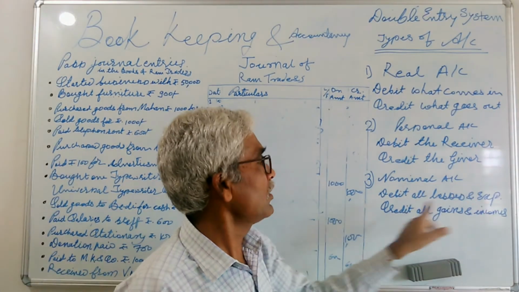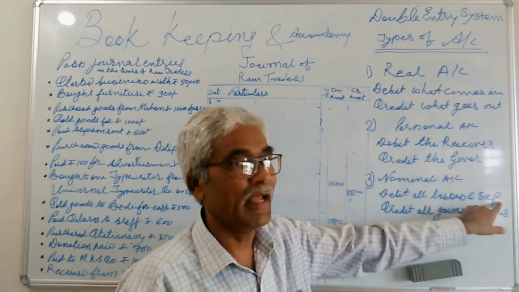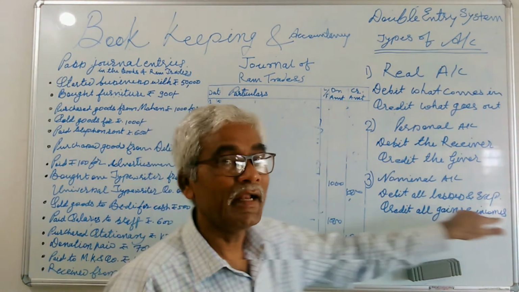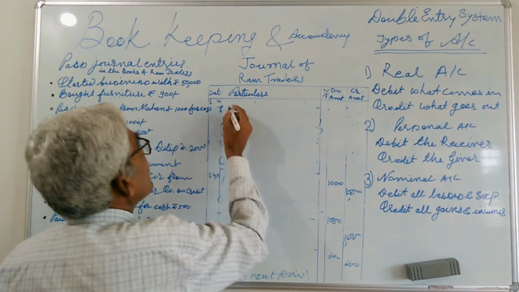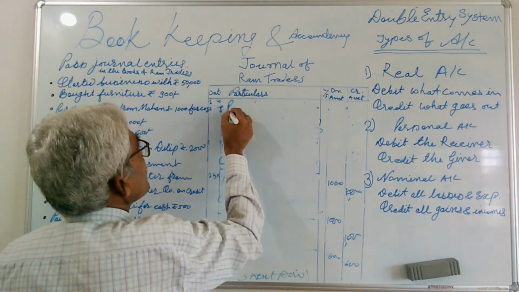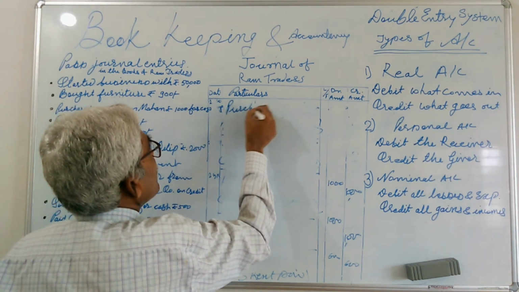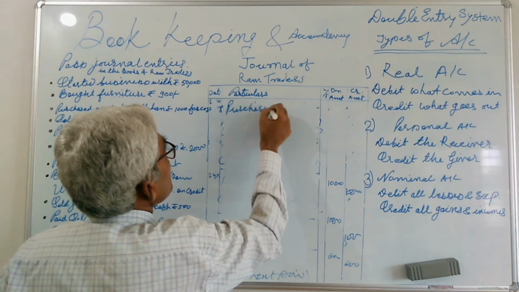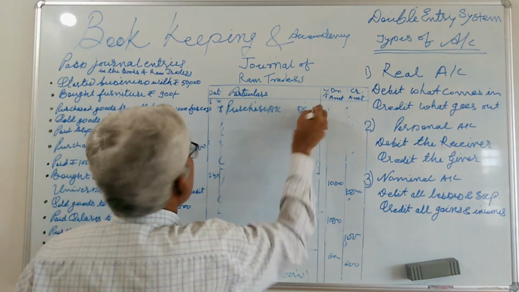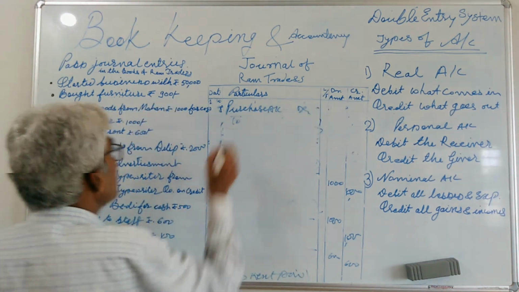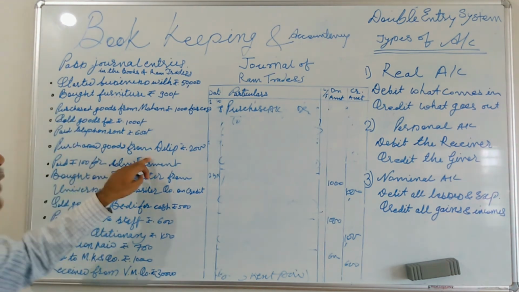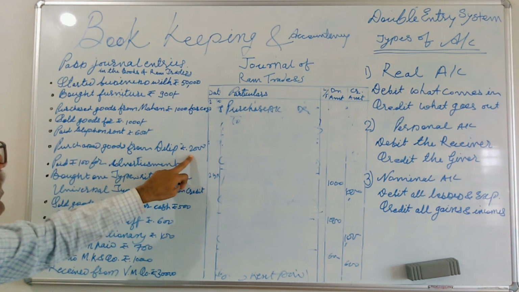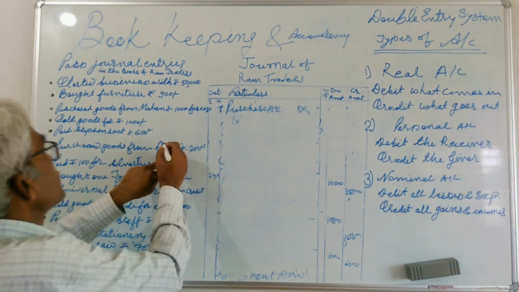So as per the nominal account, debit all losses and expense, credit all gains and income. So purchase account debited to the name of the party, which is given. Purchase goods from Dilip. So Dilip is a person.